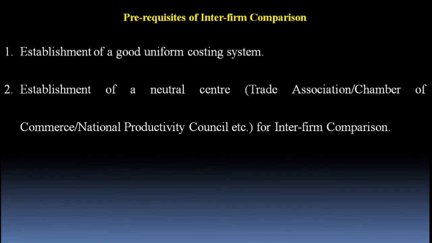Point number two: establishment of a neutral center, that is a trade association, chamber of commerce, now national productivity council for interfirm comparison. The responsibility of collecting data, coordination among member units, and the presentation of information lies with such a center. The participating companies who want to adopt a scheme of uniform costing should unite and agree to have a neutral center. They should establish a neutral center, and usually such a neutral center is known as a trade association and chamber of commerce. It is the duty of a trade association to collect the necessary data in the desired format from all the participating units. It should coordinate their activities.